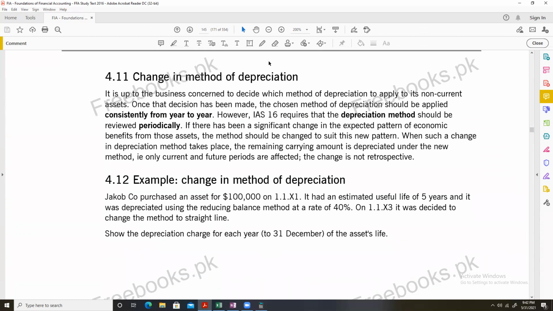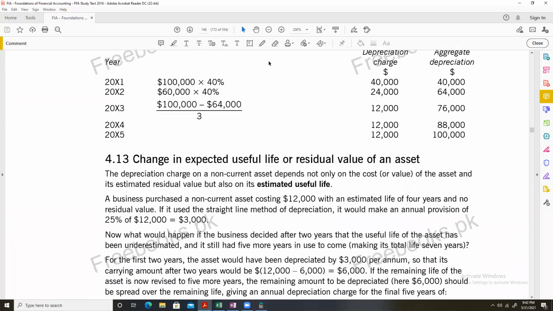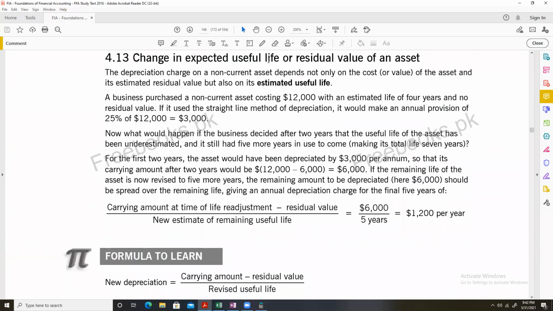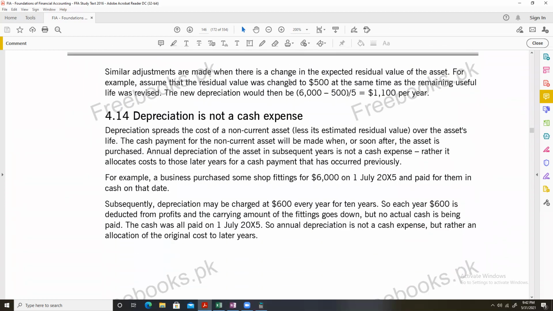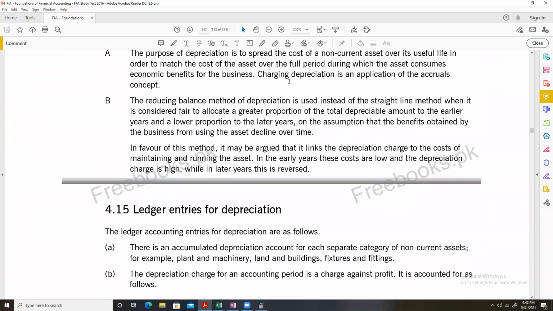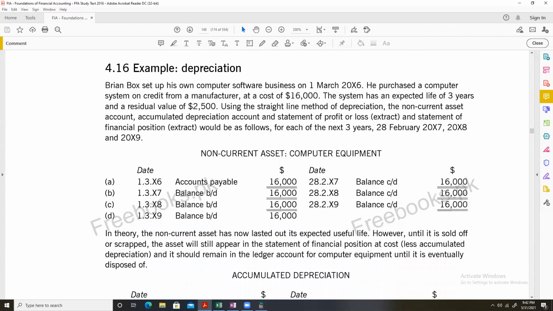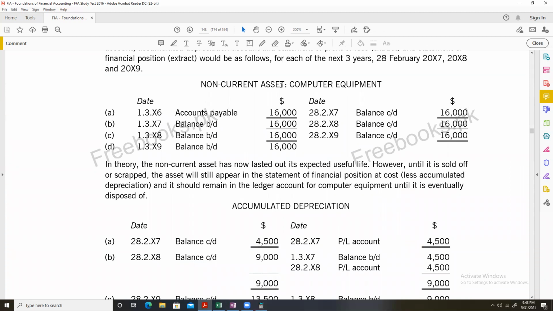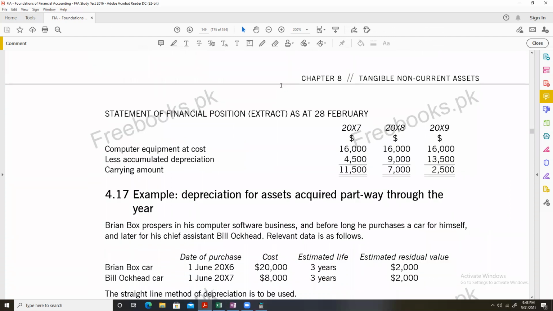Sometimes we make changes to our accounting estimates, we change the method of depreciation. It happens, definitely. We change the method of depreciation, or sometimes there is a change in the expected useful life or residual value of an asset. These are some adjustments of depreciation that I will explain in my later videos. So in today's session, I gave you a brief introduction of how we charge depreciation on non-current assets.